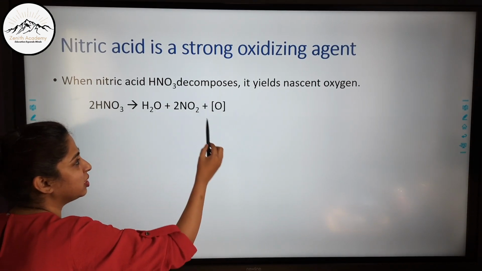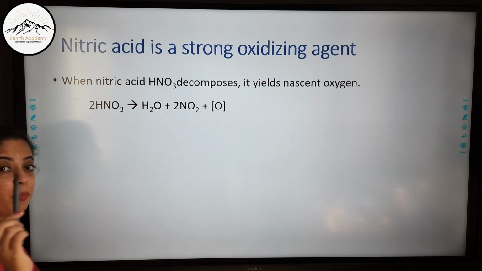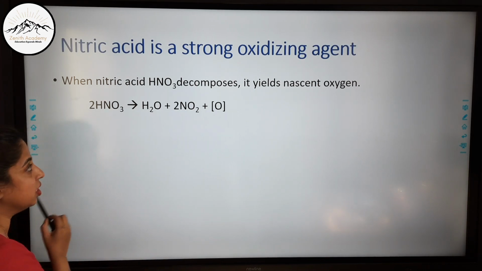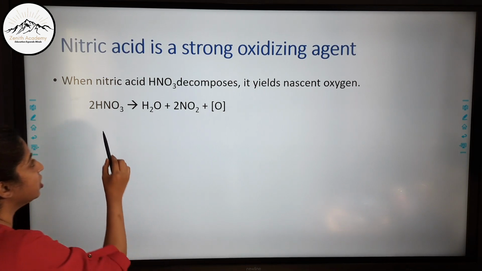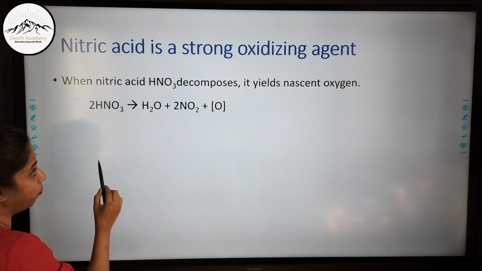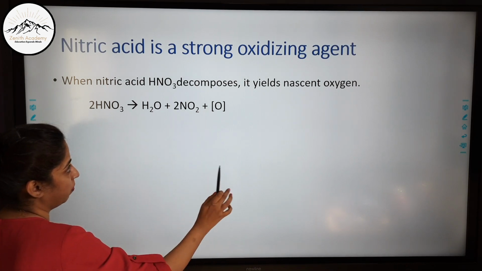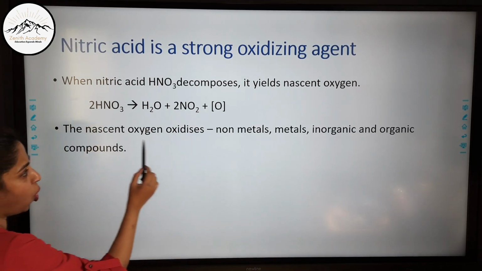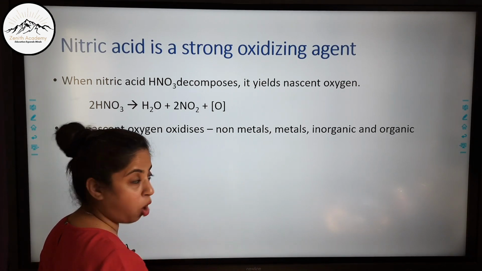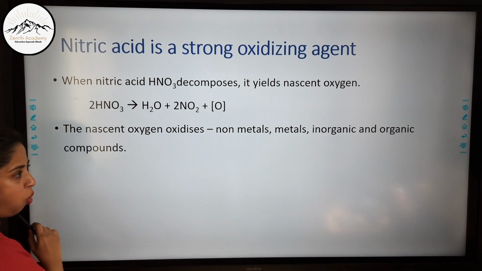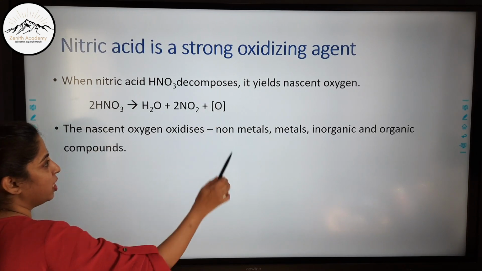This nascent oxygen is the main cause of the strong oxidizing properties of nitric acid. You should remember this reaction, that whenever nitric acid decomposes, it forms nascent oxygen. The nascent oxygen oxidizes non-metals, metals, inorganic and organic compounds. So all of them can be oxidized by using this nascent oxygen.